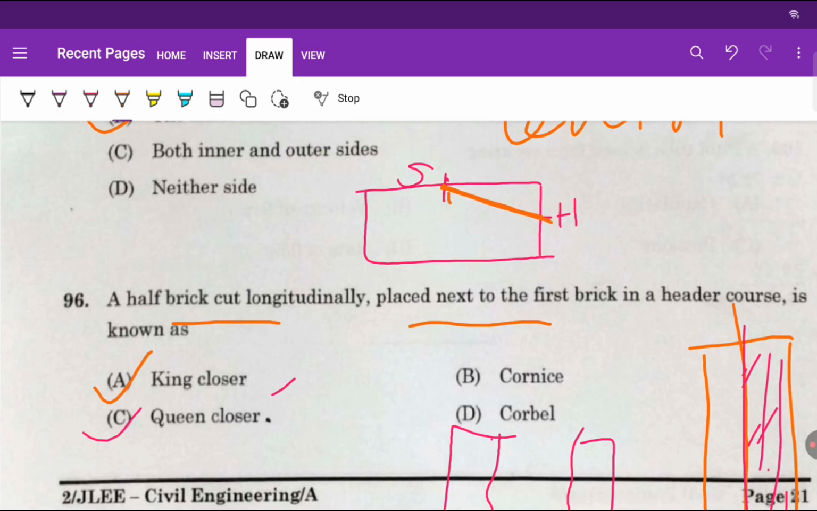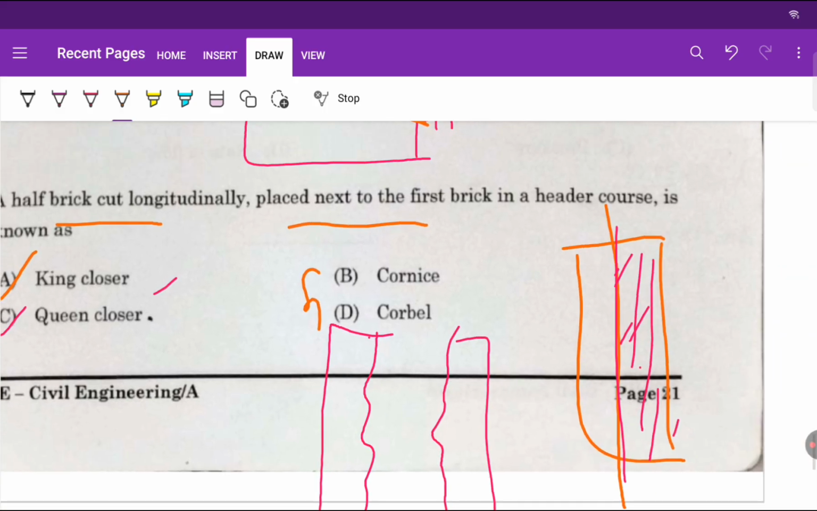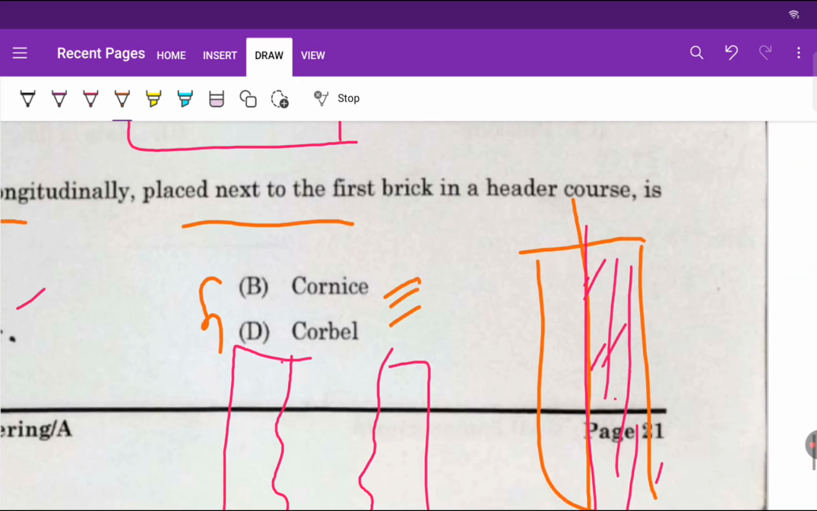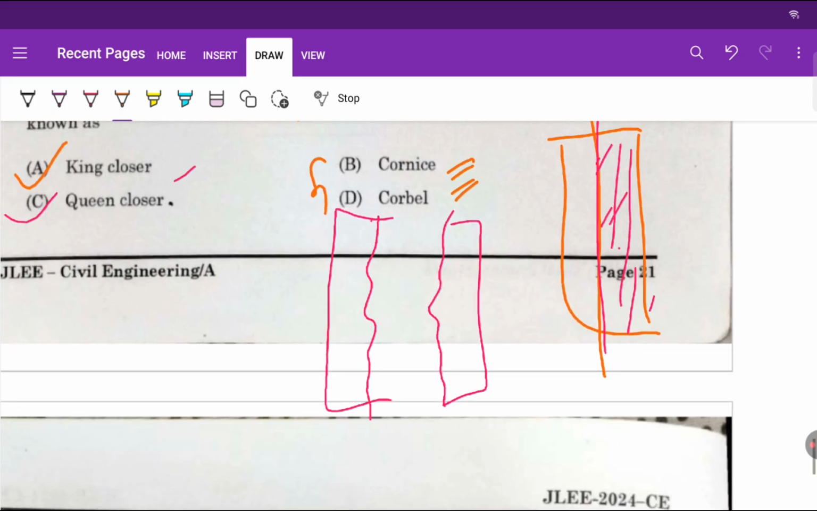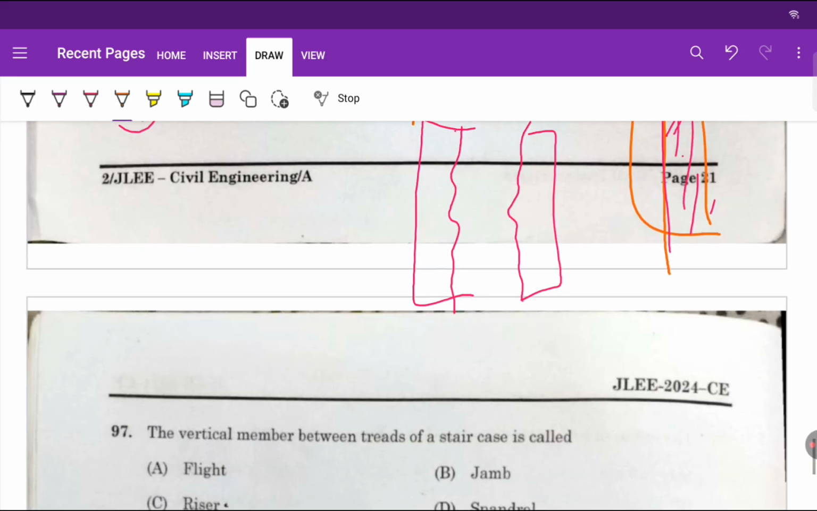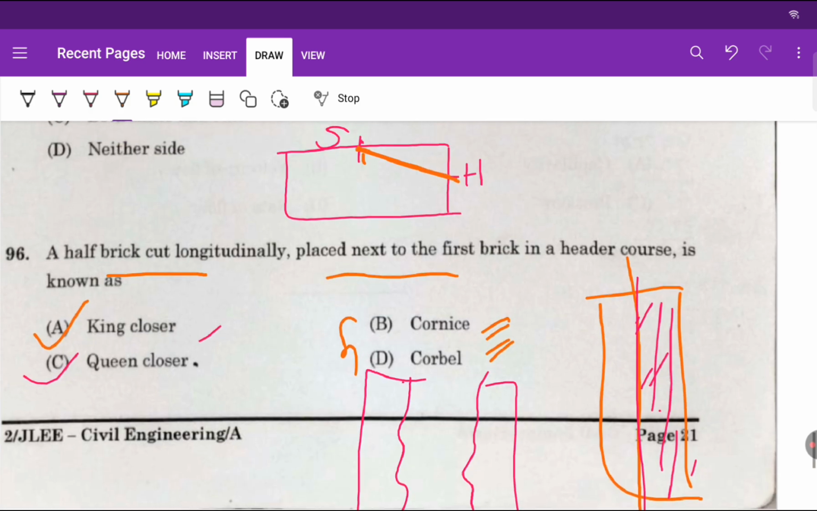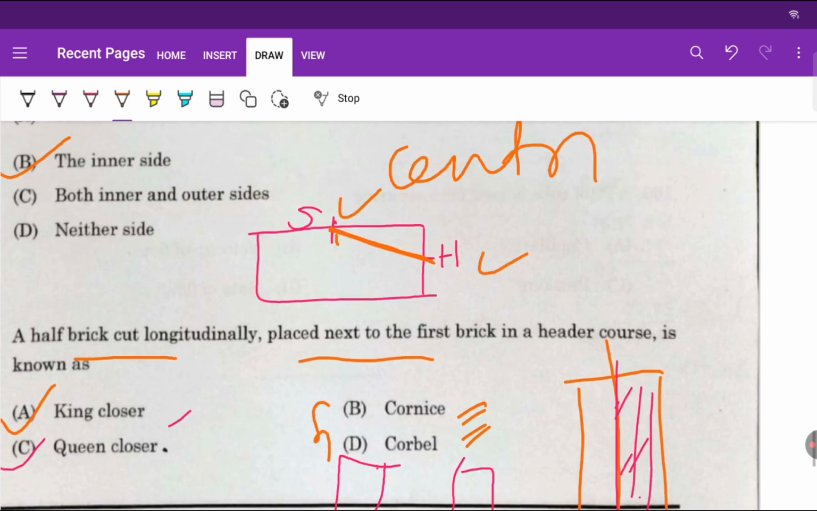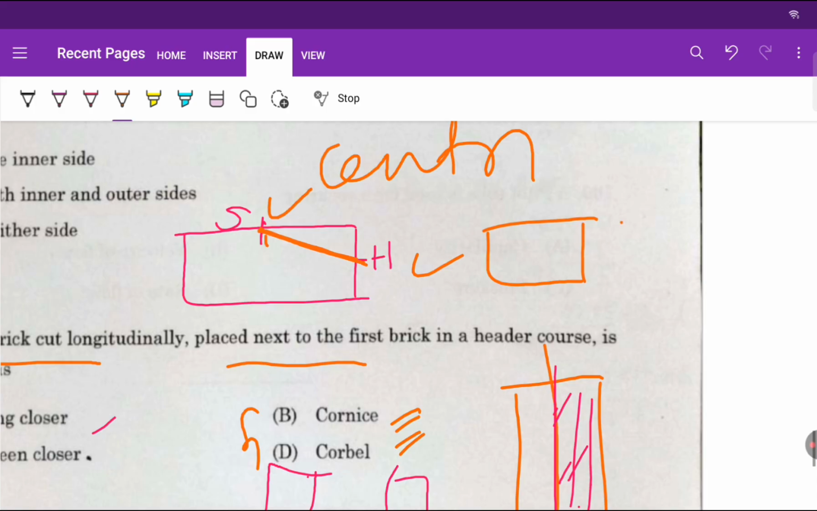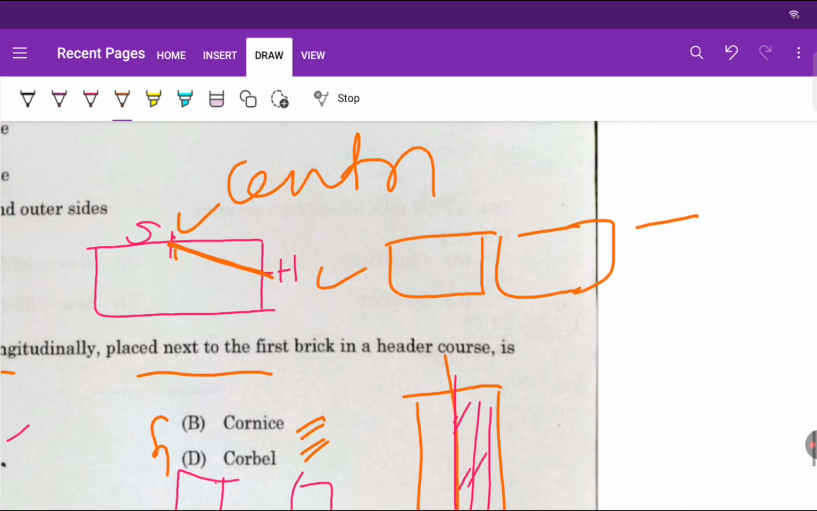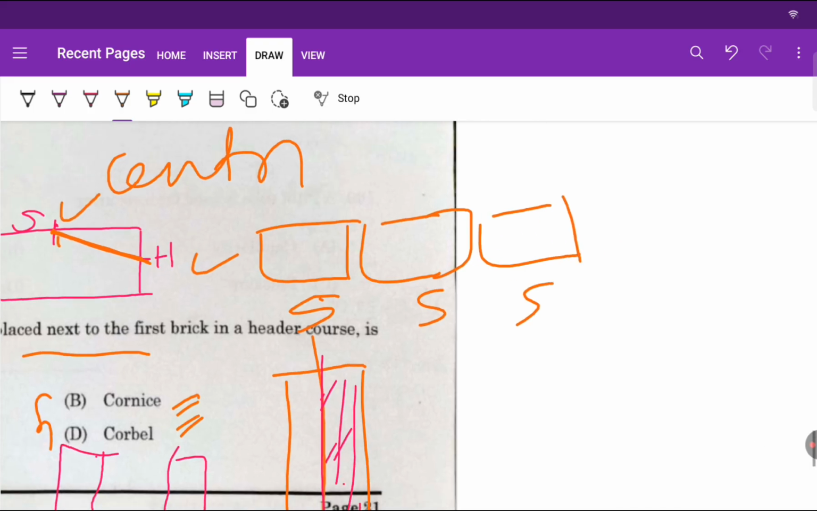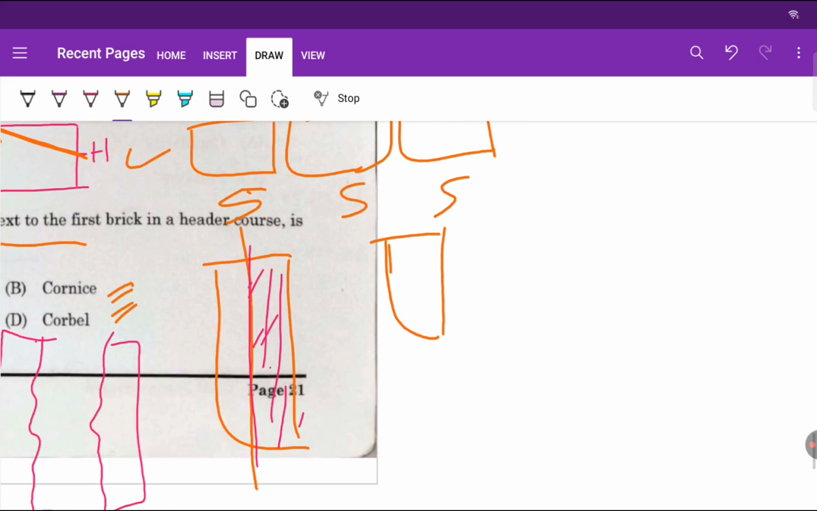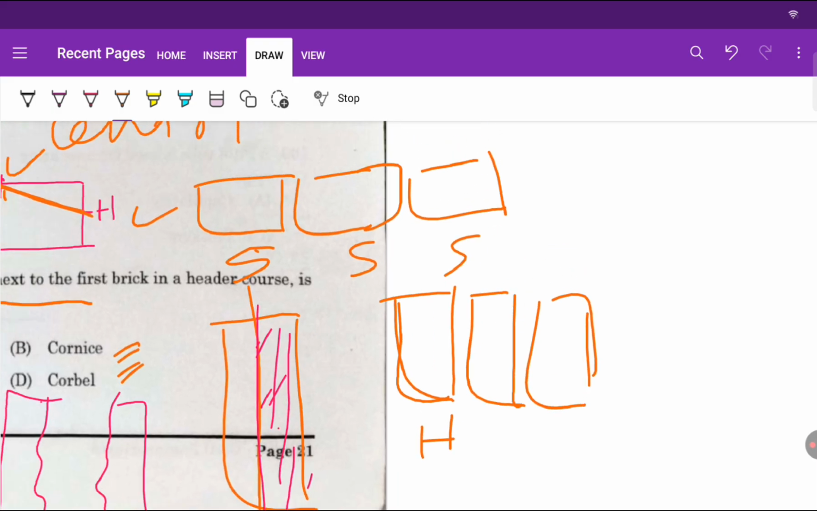Okay, so cornice and corbel are some ornamental courses which are provided at the top of a building. So this is stretcher, this is header. Okay, when you place a brick in this way, then this will be called stretcher course, right? When you place a brick in this way, then it will be called header course. Remember it.